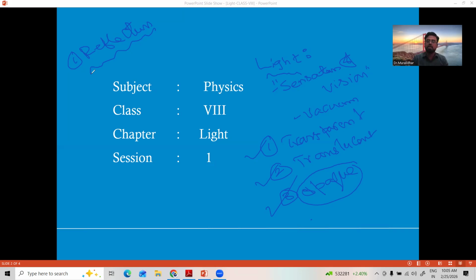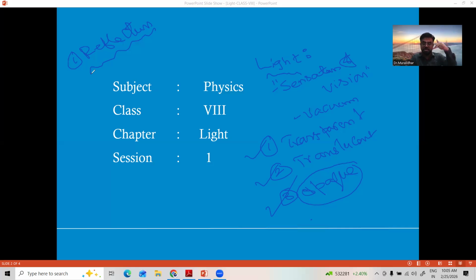And similarly, we discussed a few important terms related to reflection, like what is the incident ray, what is the reflected ray, what is the point of incidence, what is the normal, what is the angle of incidence, and what is the angle of reflection.